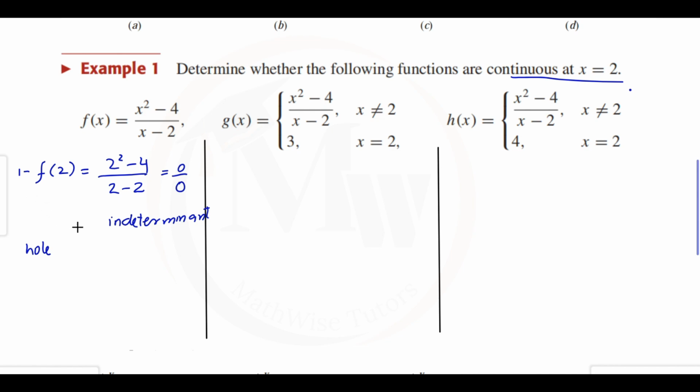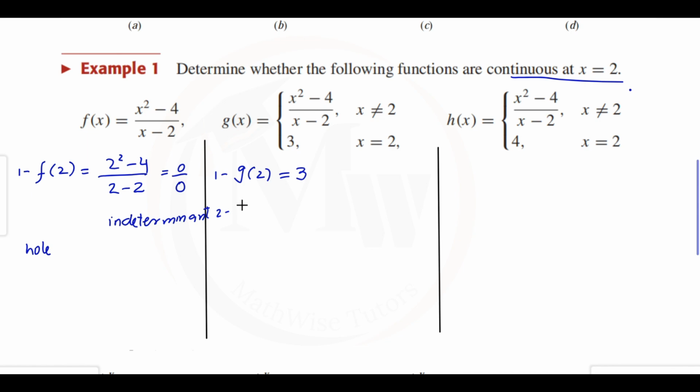The function is not continuous. Now for the g function, let's check the continuity at x equal to 2. Again, first we check g of 2. The function says that when x is not equal to 2, we use this expression, and when x is equal to 2, we use the value 3. So at x equal to 2, the value is 3, so g of 2 is 3. It means the first condition is satisfied, that the value at c is defined.